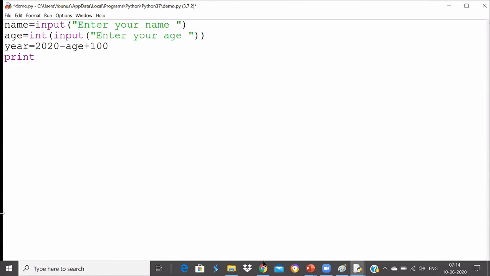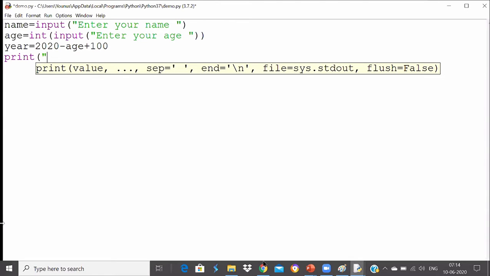Sorry, I need to print it out, and in the print statement I need to print the name of the person will become 100 years old in so and so. So I can make use of the last one, which is the format function. I can print the name here and I can say will be 100 years old in the year.